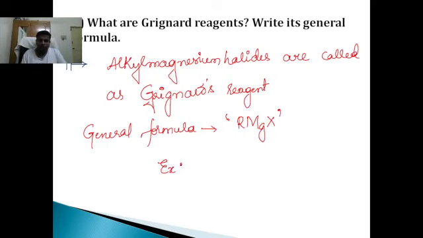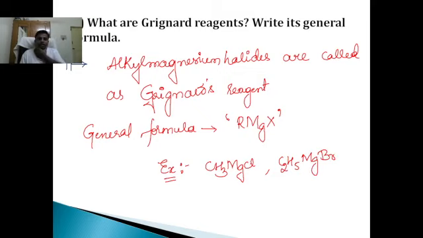Methyl magnesium chloride or ethyl magnesium bromide. Alkyl magnesium halides are called Grignard's reagent. So, a 2 marks question, simple. We completed one full question from haloalkanes and haloarenes. Hope it is clear.